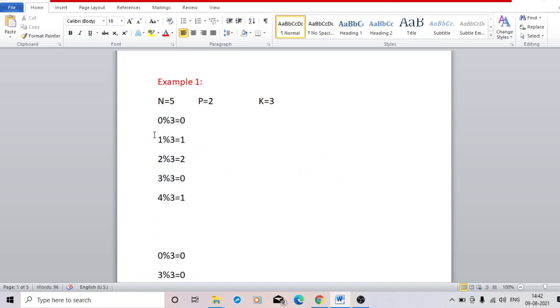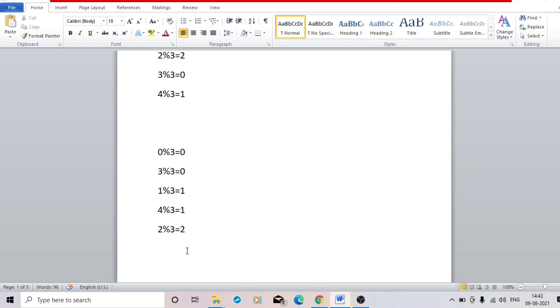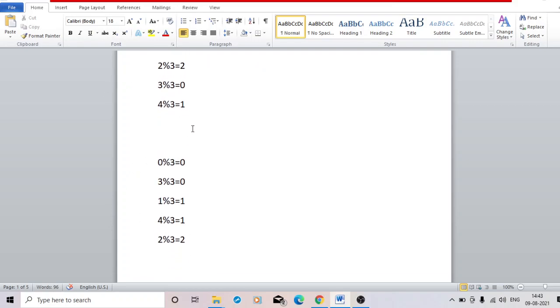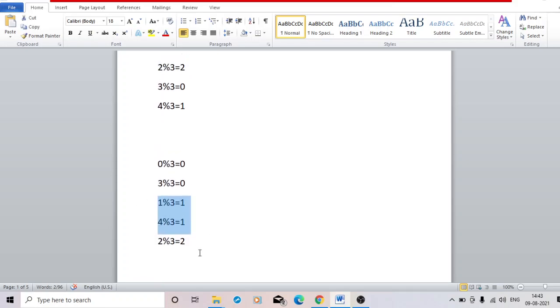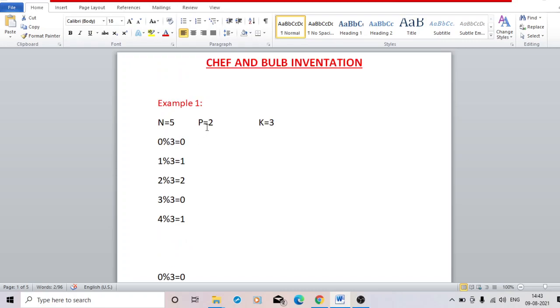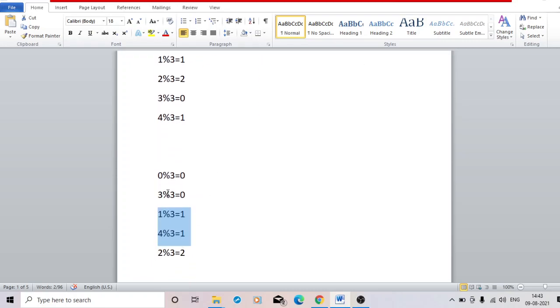You can find out all the mod values for 0 to 4, and then sort them by mod value. At first the mod value 0 will be present, then the mod value 1, in that way, and then you find out where P equal to 2 is coming. It is coming on day 5. You can do it this way.